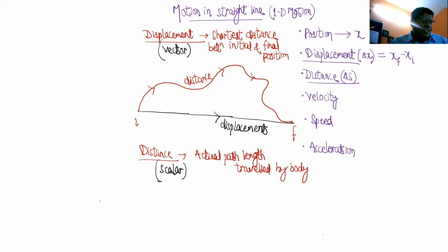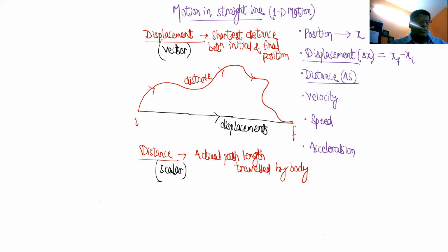Vector quantity means it has got a magnitude and direction. Scalar quantity means it has got only magnitude and no direction. For that there is a different chapter to study about vector and scalar. That also I will tell you later after some time. To study motion, some of the most important concepts of mathematics required are differentiation, integration, vectors. You should know at least that much. After defining all these terms, I will tell you about those mathematical tools, and we can start that later. First, let's understand what is physics, and start the chapter. Got it?